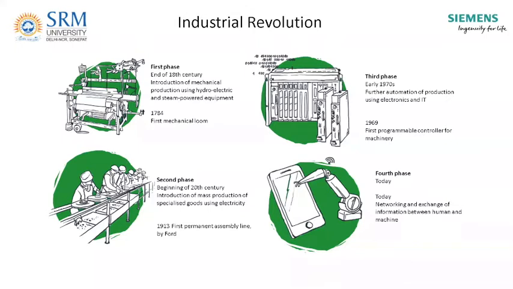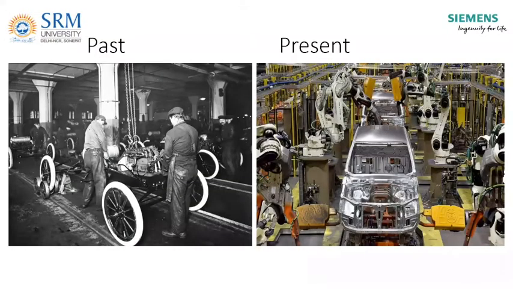Then the third phase was introduced in the early 70s, with further automation and use of electronics and IT. The first programmable logic control machine was introduced in the third phase of the Industrial Revolution. And now the current is the fourth phase, where there is networking and exchange of information between humans and machines. So with this, currently the companies face many challenges. As you can see from this visual, in the past it was all manual work. Now the humans are replaced by robots and automated processes.